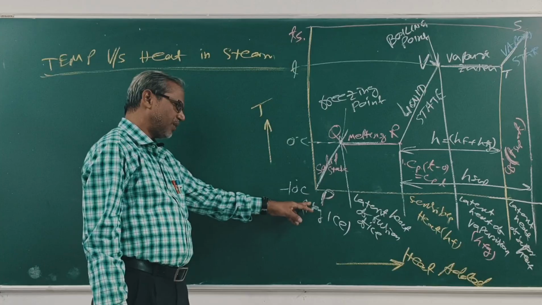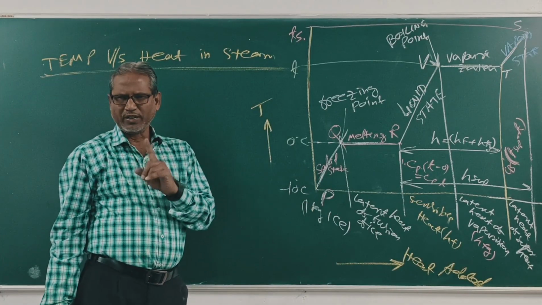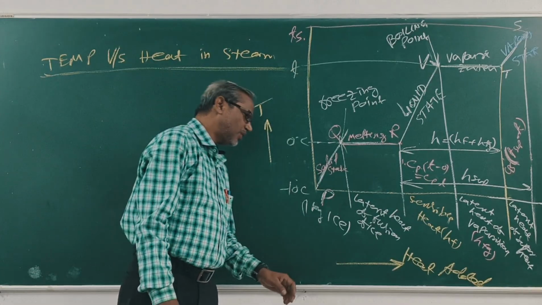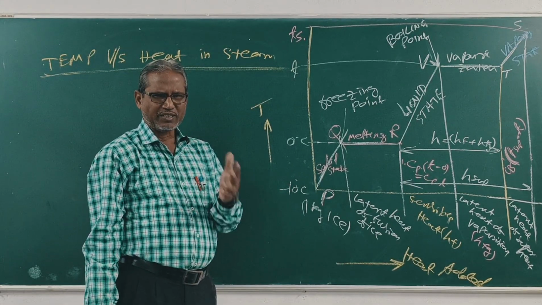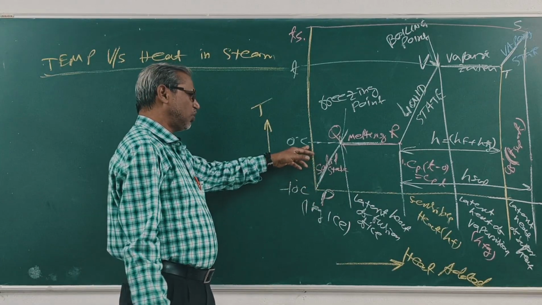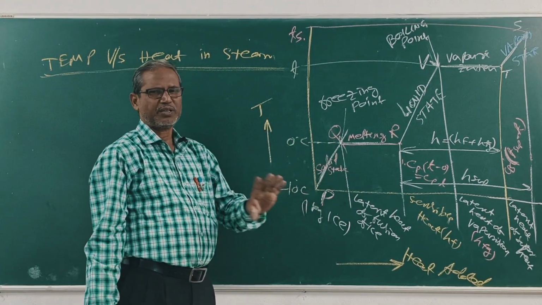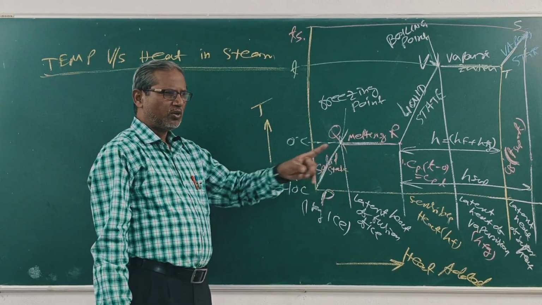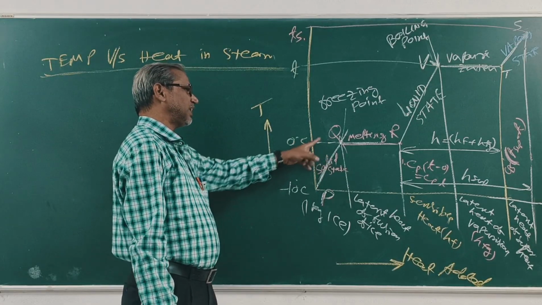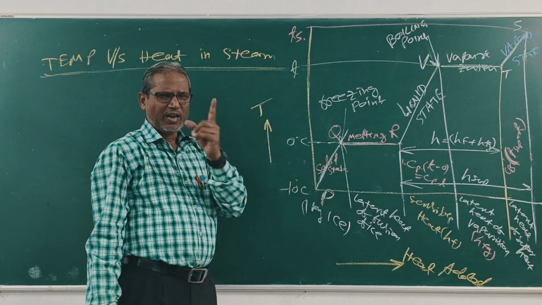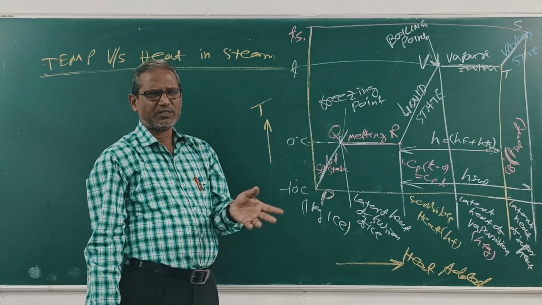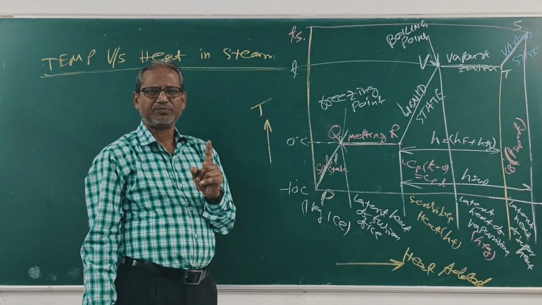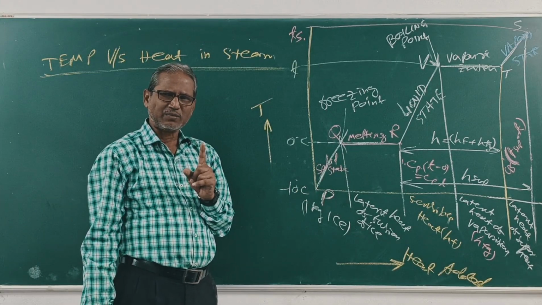At point P, at the origin, consider 1 kg of ice at minus 10 degree centigrade. Right? Now, when heat is added, the temperature rises from minus 10 to 0 degree centigrade. This is called the solid state. Ice remains ice from P to Q. At point Q, when the temperature reaches 0 degree centigrade, this is called the freezing point. At this point, ice becomes water and water becomes ice. At point Q, the ice starts melting.